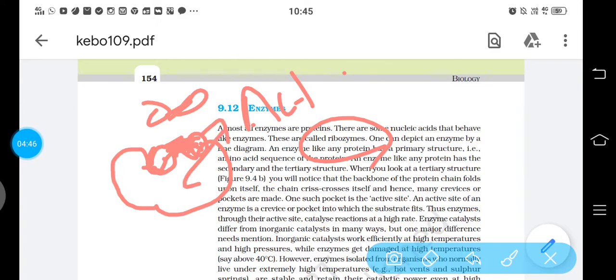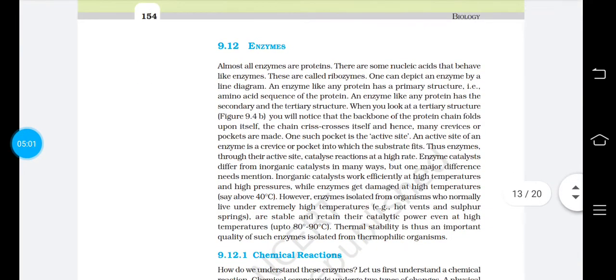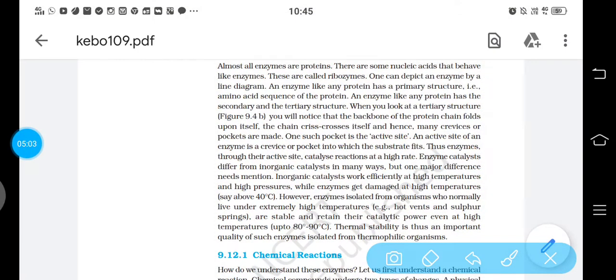So enzymes have specific sites for carrying out this chemical reaction, that is called active site. These are specific for each particular reaction. These enzymes are very sensitive to temperature. If the temperature exceeds, like it is written here, above 40 degrees Celsius, then enzymes get damaged.